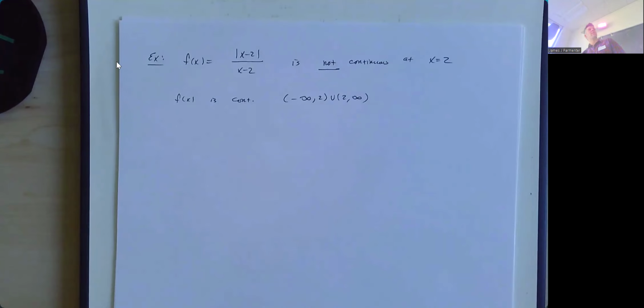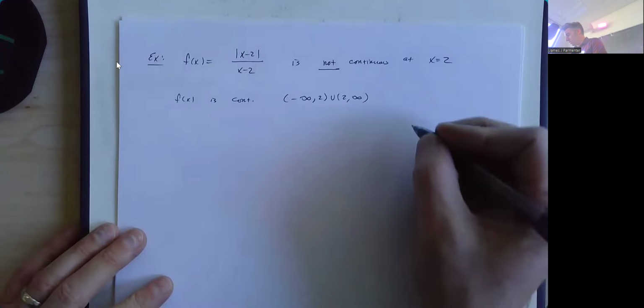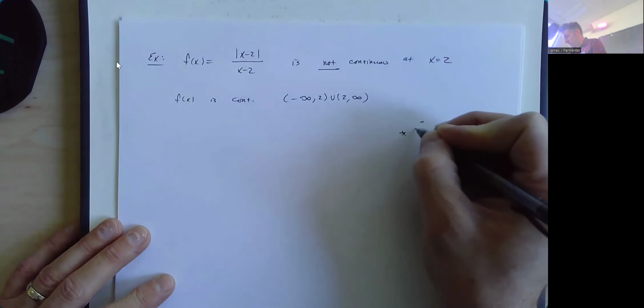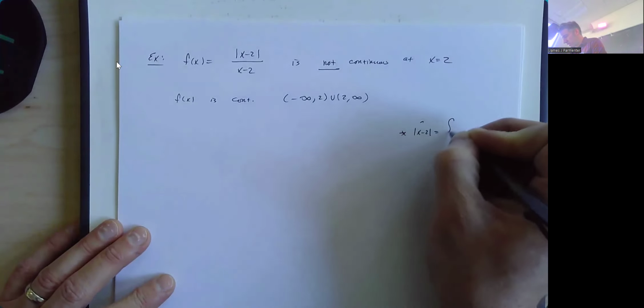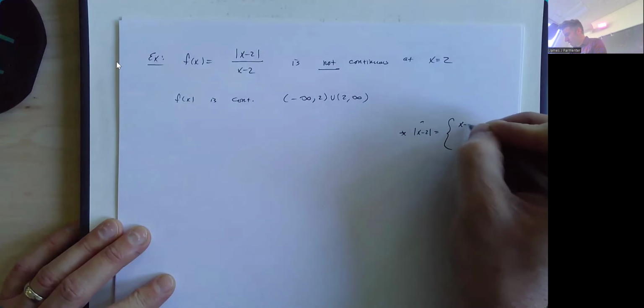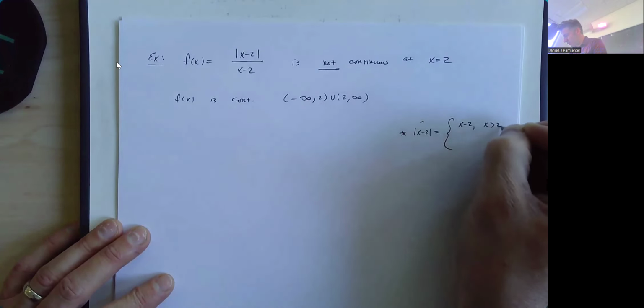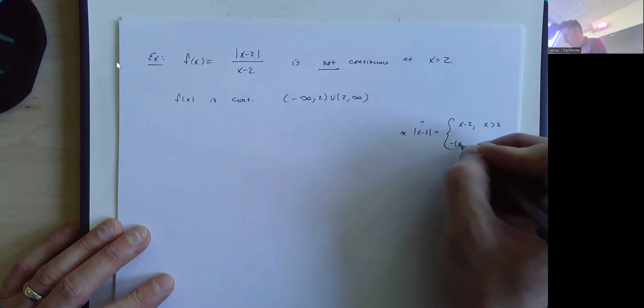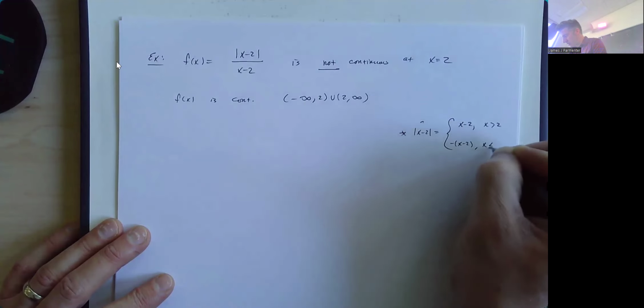So sometimes, but even then, I'm really just disguising a piecewise function here. The absolute value of x minus 2 is a piecewise function. We just encounter it so often that we've come up with notation for it, so we don't have to write out the whole piecewise function every time. Side note, the absolute value of x minus 2 is just the piecewise function x minus 2 when x is bigger than 2 and negative x minus 2 when x is less than or equal to 2.